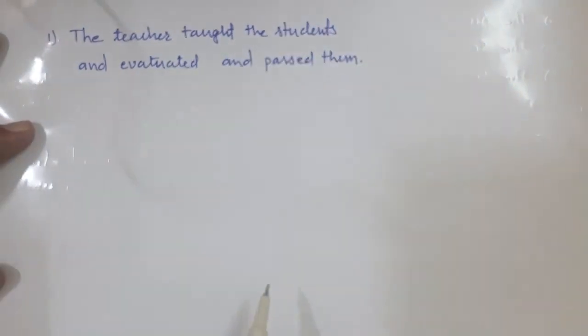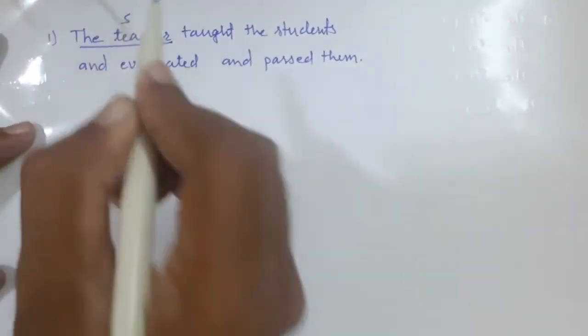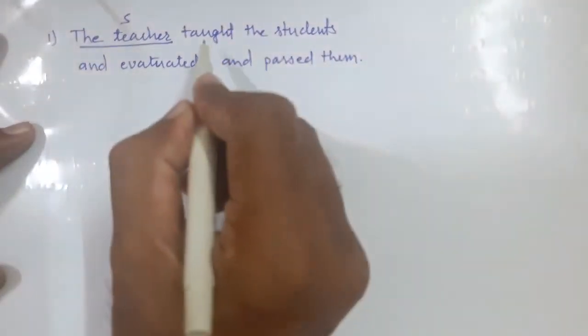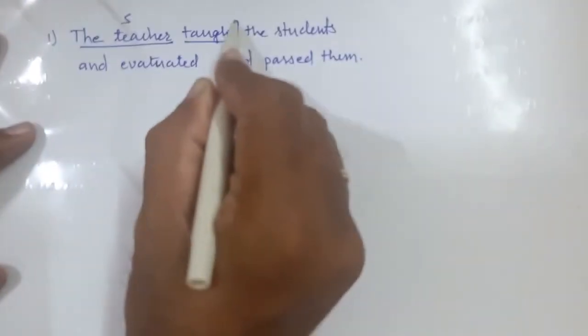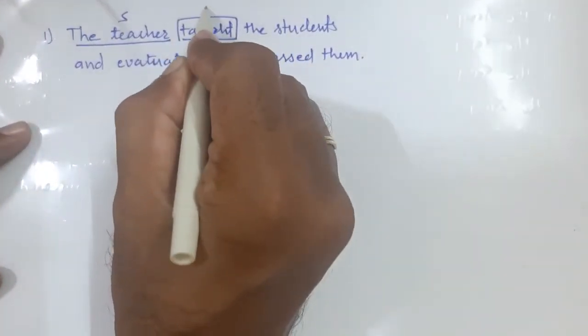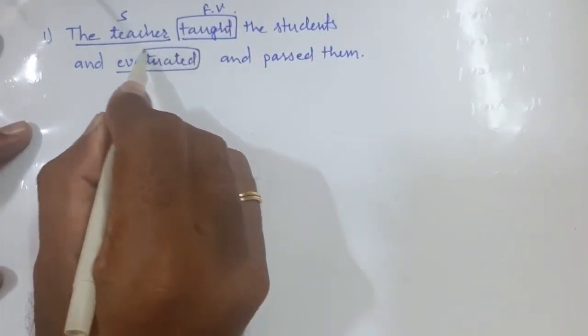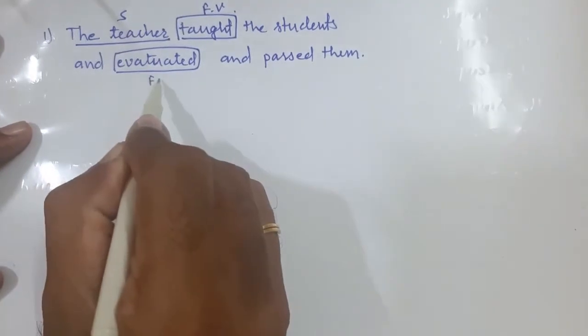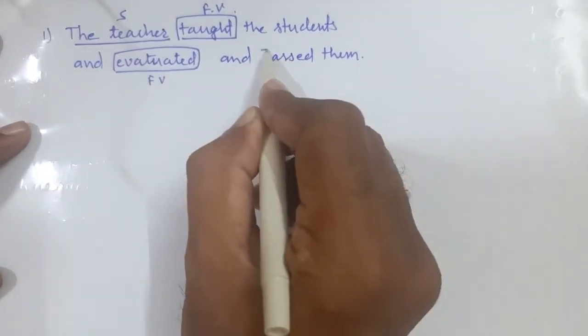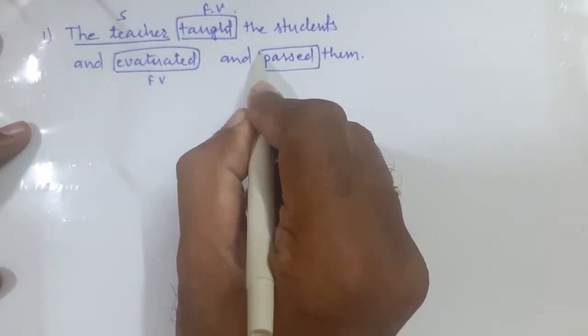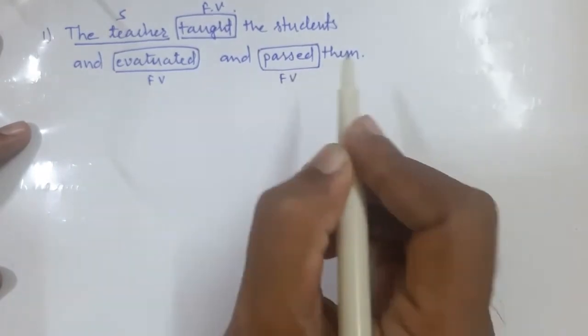In this sentence only one subject is there, that is teacher, and one finite verb, taught, again one more finite verb, evaluated, and the other verb is also a finite verb in the past.